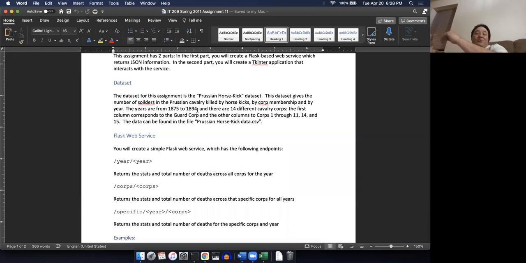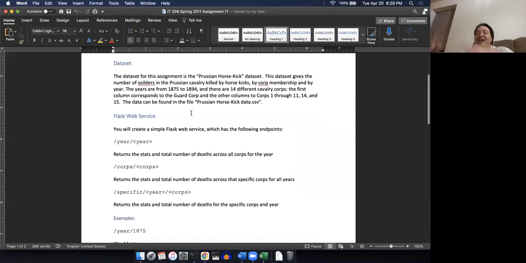So instead of returning information about Pokemon, you're going to supply a year and the unit of the army, the corps they call it, and then it's going to tell you the number of people in that corps for that year who were killed by a horse. This is a little bit tricky because there are going to be different endpoints and different ways of querying this service to get back information.